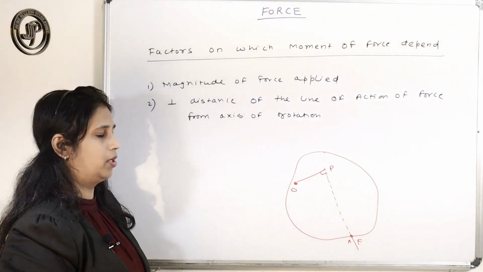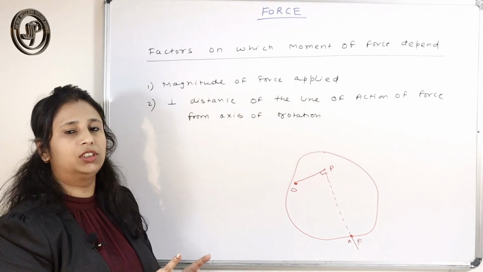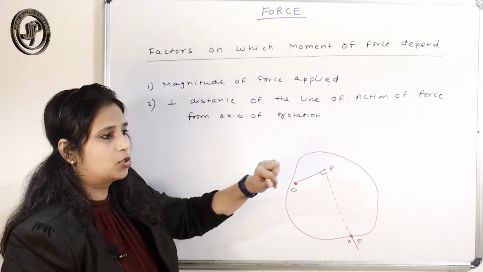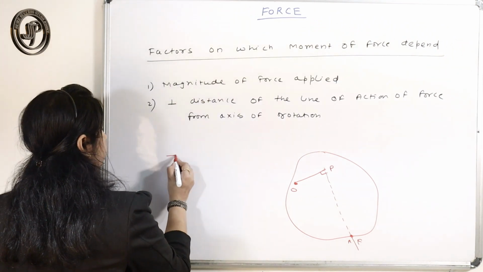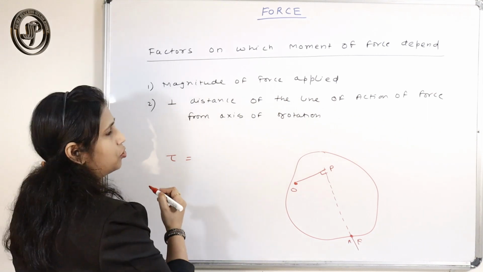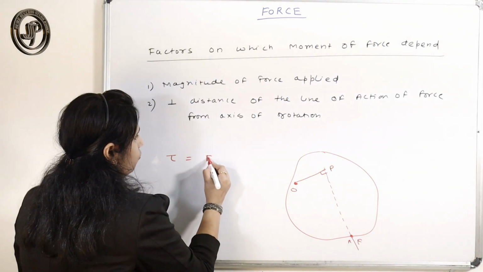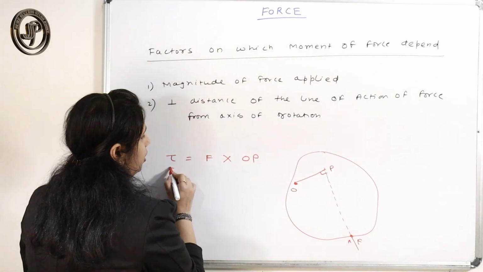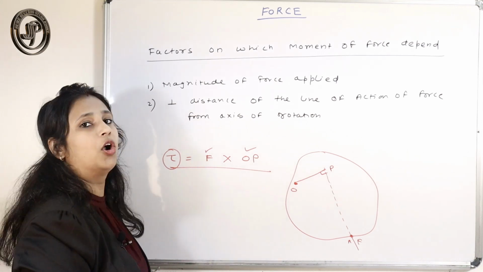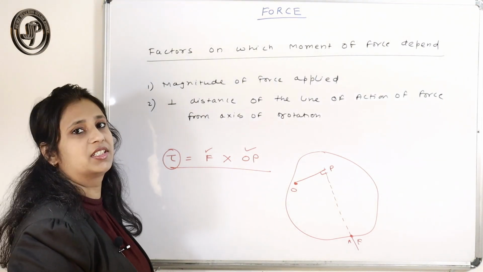So let it be O. So the moment of force that we can calculate by the product of this and this, OP. The moment of force, or torque, can be expressed by this letter. So that can be force into the perpendicular distance.